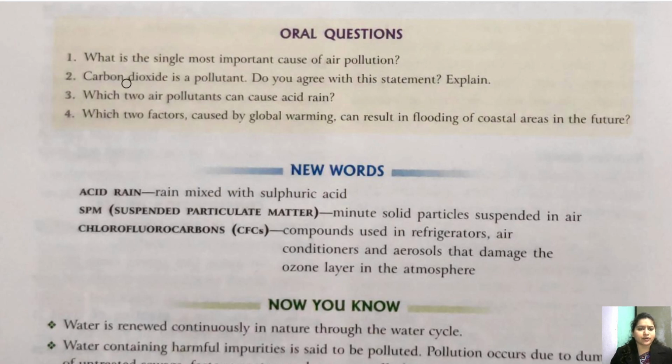Question number 1, what is the single most important cause of air pollution? It is burning of fuels, right? Write down burning of fuels. It is the single most important cause of air pollution. Because of the burning of fuel, carbon monoxide is released if it is incomplete combustion. If it is complete combustion also, then an excess amount of carbon dioxide is released. So basically, this is causing the air pollution.